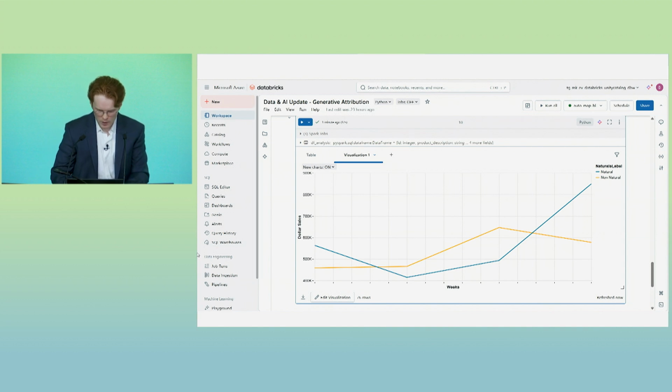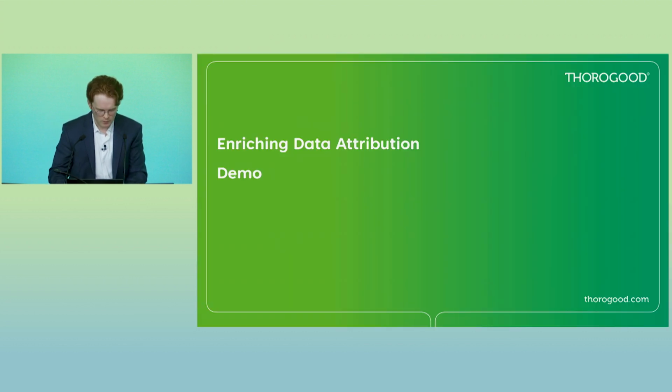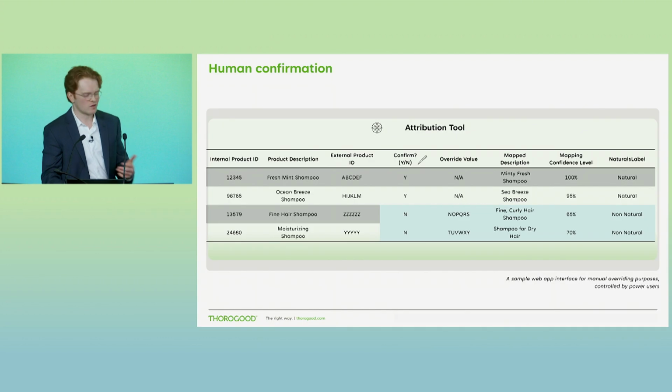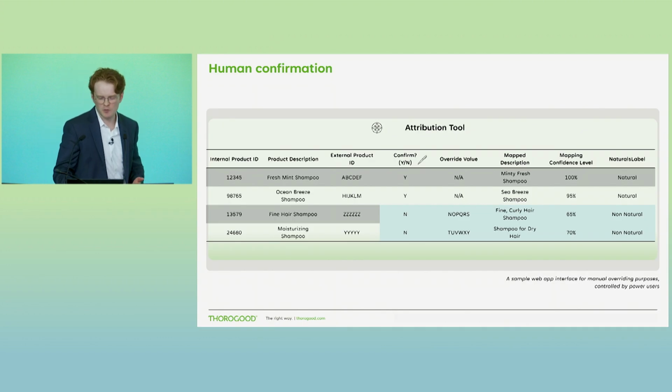All right, so just have one more point here before getting to the conclusion, and that's just the idea of this human confirmation and human in the loop. So whether you've experienced it yourself or you've seen it in the news, it's possible that Gen AI isn't always going to get the answer right. And this instance, of course, is something that's no different.